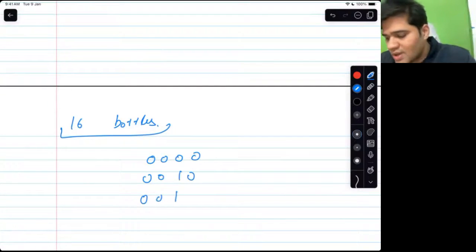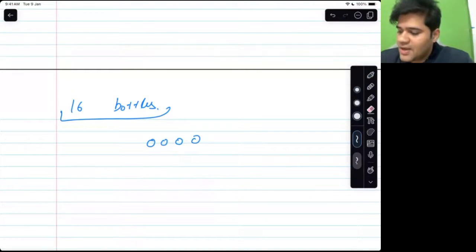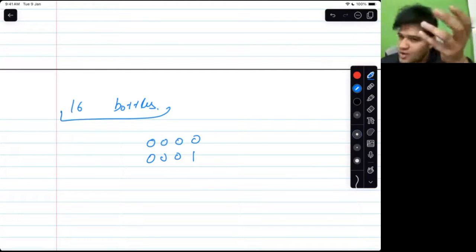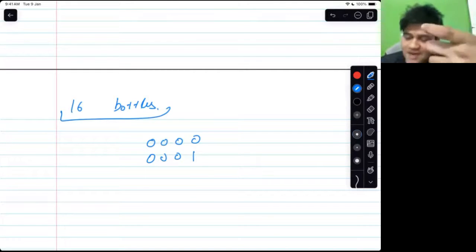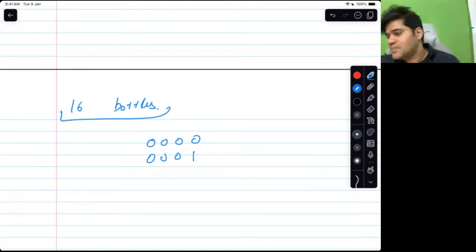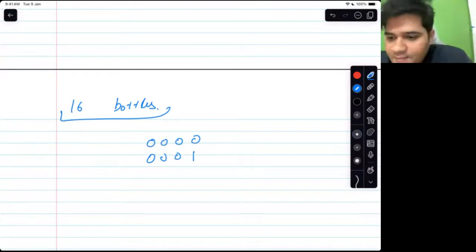0010, 0011. Now you can do it, I am not going to do it. But I hope everyone realizes that for 16 bottles, 4 bits are enough, and for 16 bottles, 4 rats will be enough. Is the algorithm clear or not? If the algorithm is not clear, let me know, I will explain it again. If it is clear, say that it is clear, I would move forward.